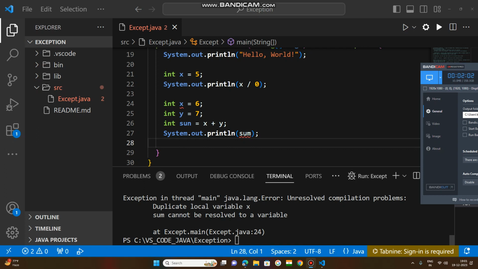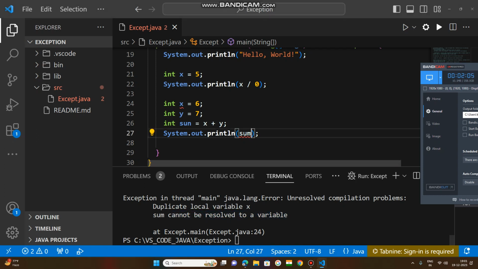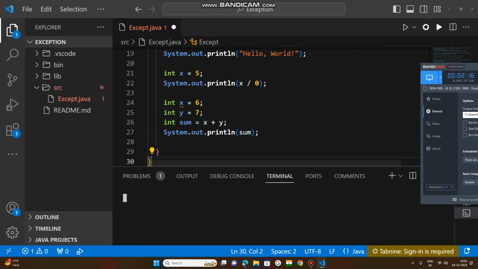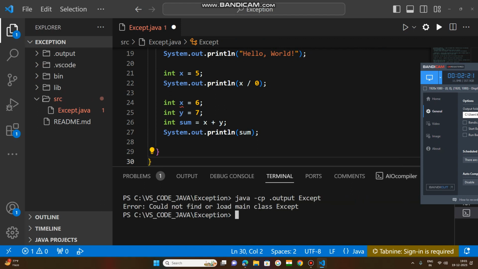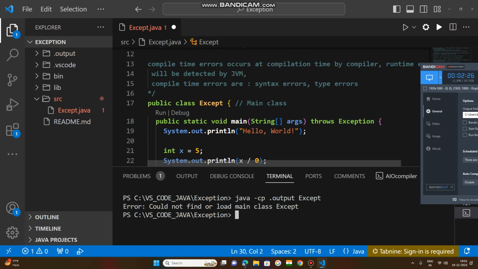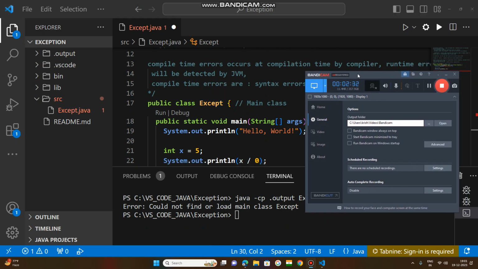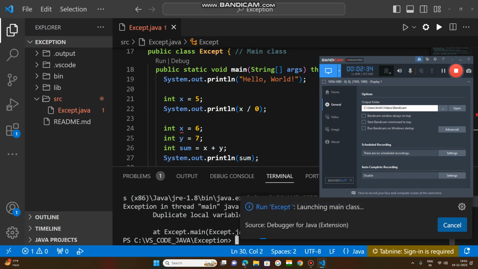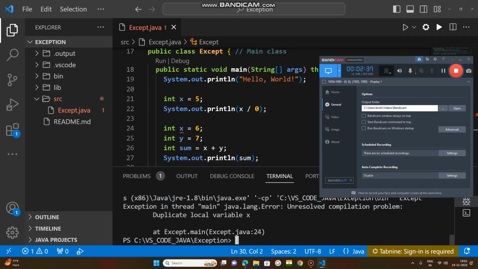Sum cannot be resolved to a variable, because here you are requesting for sum, but you have declared it differently, so declare it as sum. Now you will get the result. Let us see what is happening. Here the compiler states a duplicate local variable.